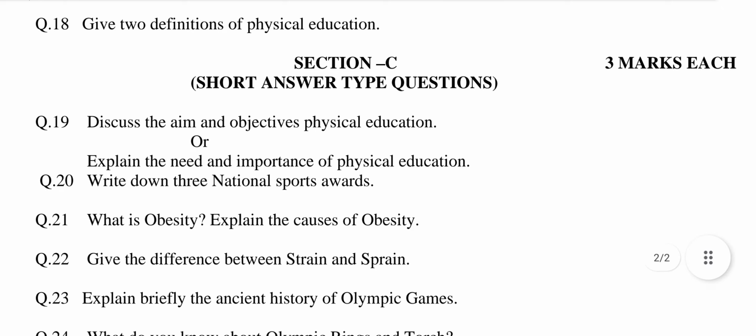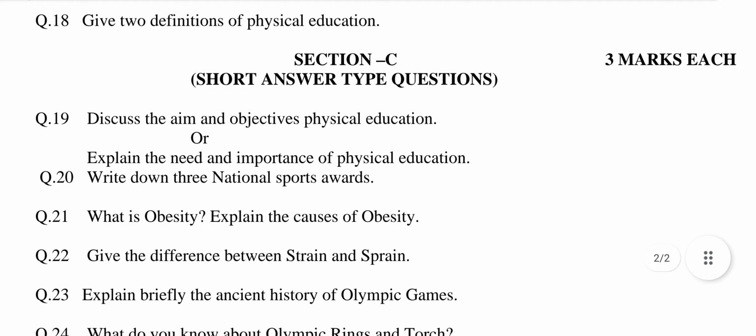Question number 18. Give two definitions of physical education. This question is related to chapter number 1, Concept of Physical Education. The answer may be: definitions of physical education change with the ideas that express people's notions of values, importances and measures of life. Different physical educationists have given different definitions.